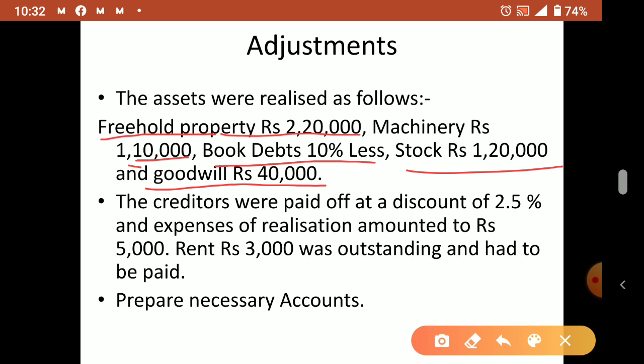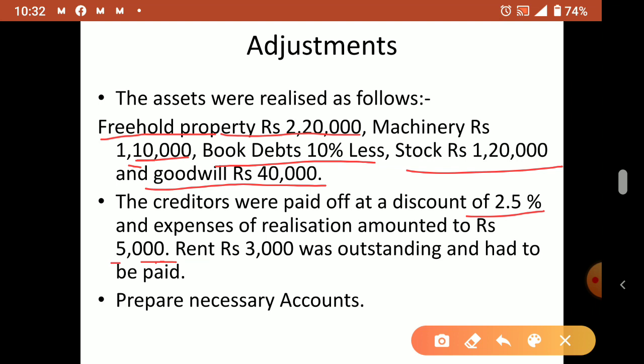Now creditors. Creditors how we paid? At a discount of 2.5% we paid. Then expense on realization amounts to rupees 5,000. Realization expense 5,000. Nothing is mentioned who paid and all. So firm only paid. So bank will come.